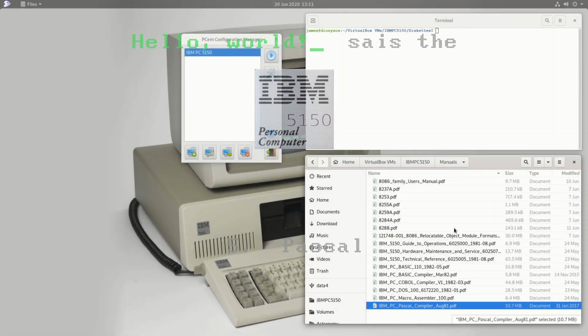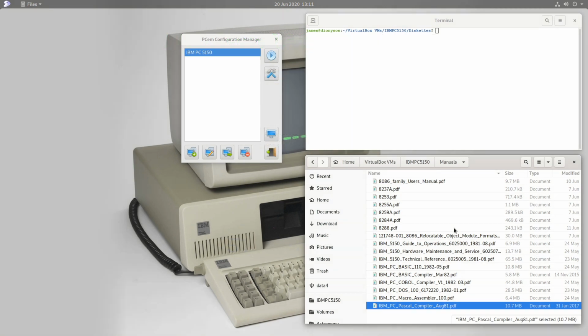Hello everyone, and welcome back to the IBM Personal Computer, model 5150. Last time we had a look at a compiler for the BASIC language, and the compiler allowed us to produce an executable file, a standalone file, which we could run from inside the disk operating system. And we could even conceivably give it to somebody else to run without necessarily giving them access to our source code. And that's the idea of a compiler.